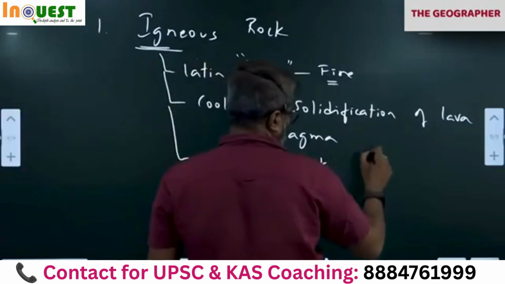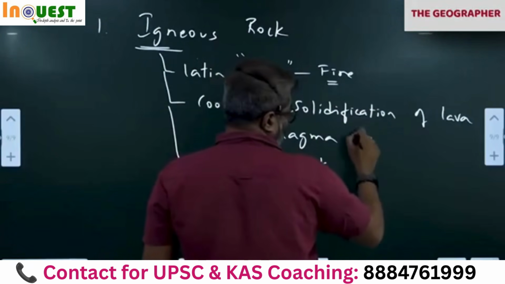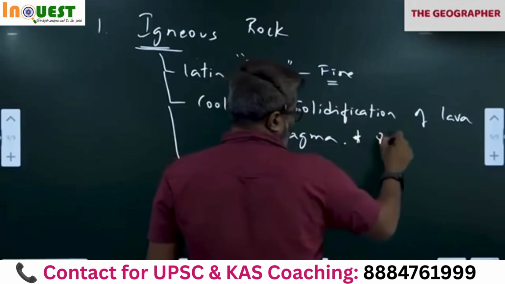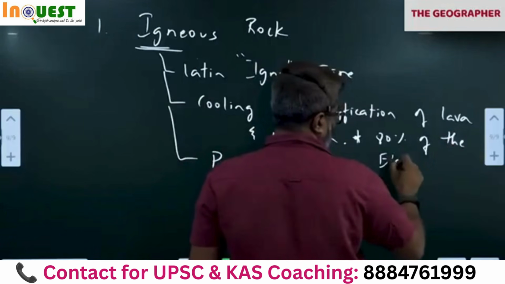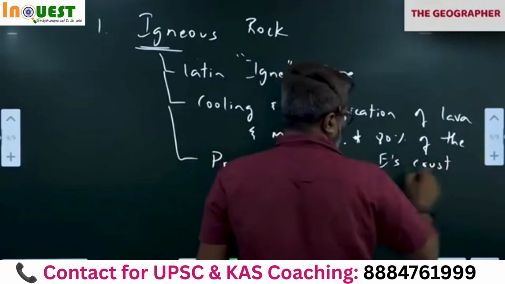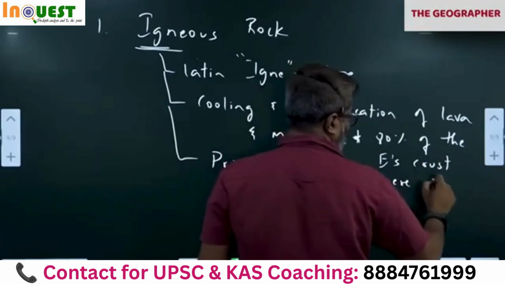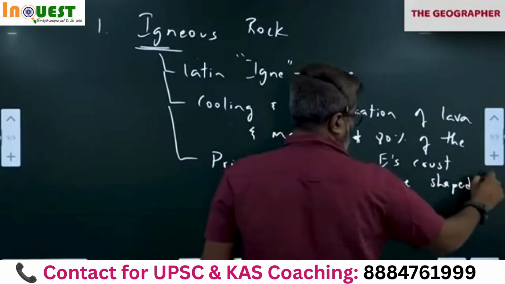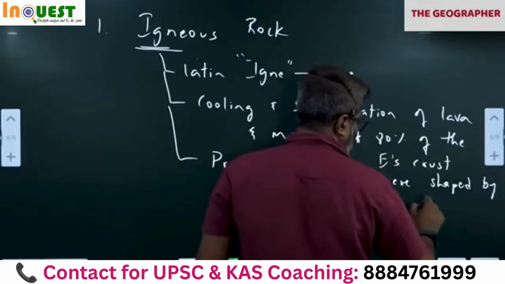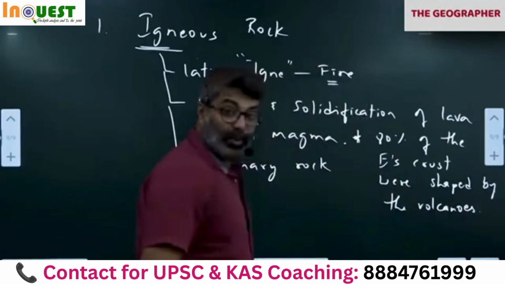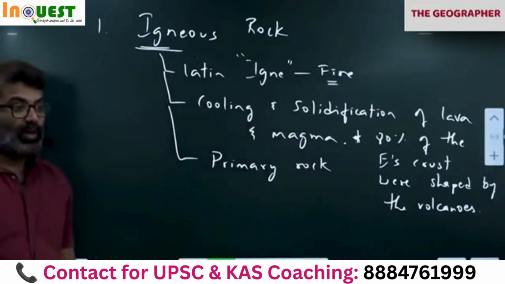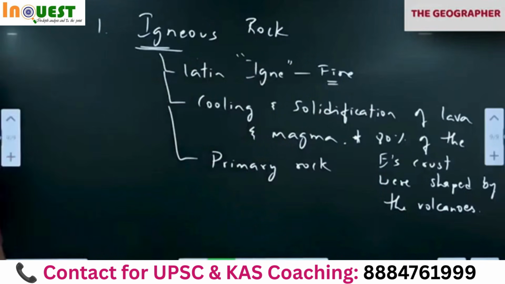Please write that also: nearly 80% of the earth's crust was shaped by volcanoes. Can you imagine now? 80% of the earth's crust initially was all made of volcanoes, lava and magma. So this was most abundant everywhere.